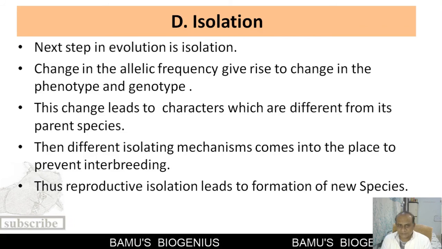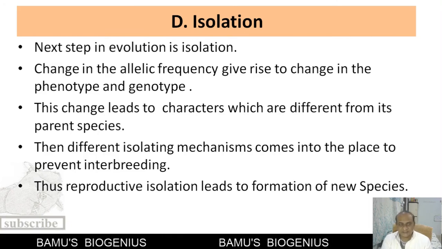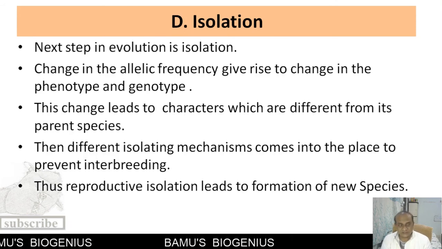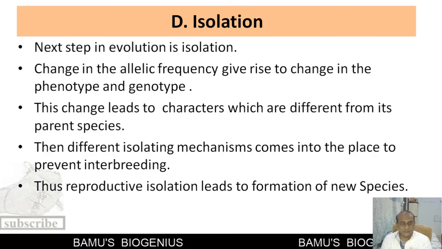And because of this prevention of interbreeding, a separate population develops, and this is known as reproductive isolation. So this reproductive isolation leads to the formation of new species. So this is how isolation works, and it brings about the ultimate change in that particular population.